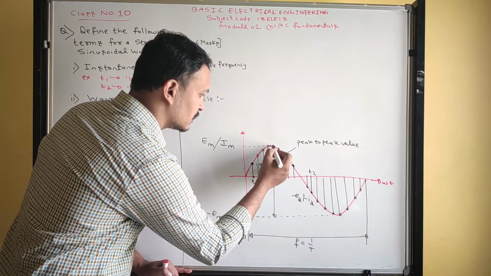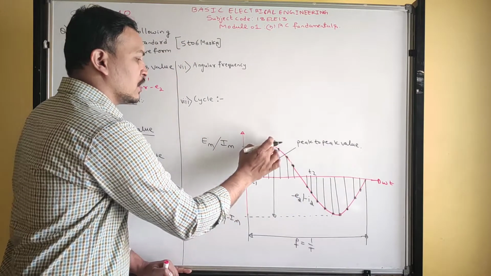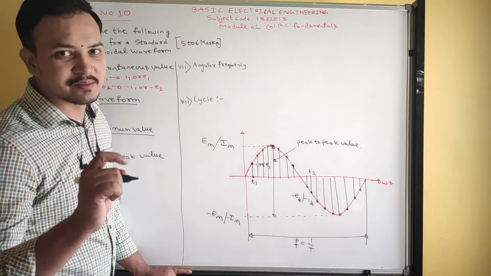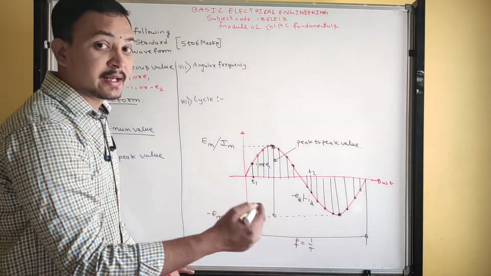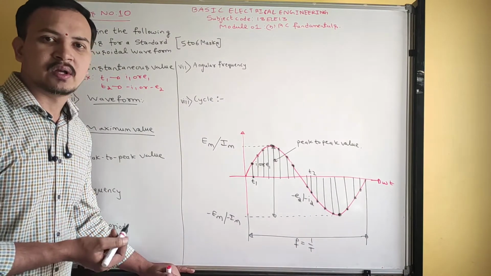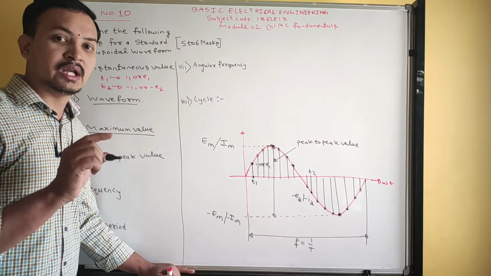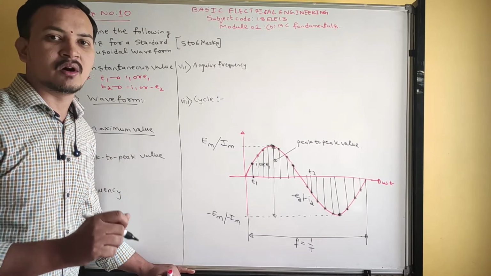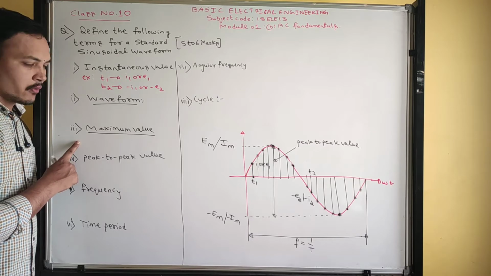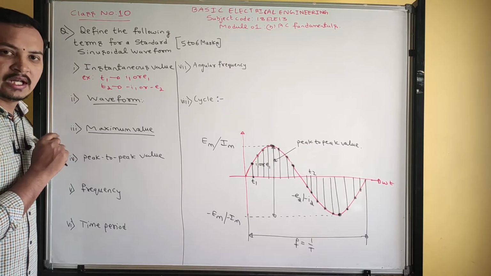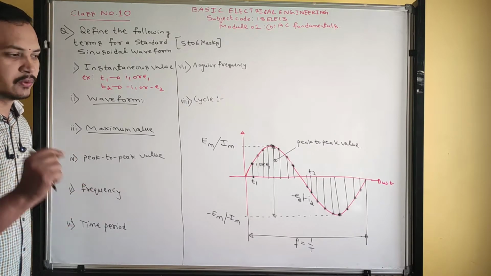See, at this instant, we get a maximum value Im or Em. So in a positive half cycle, the value occurs only once. What is that value? Maximum value. Similarly, in the negative half cycle, this is the value that occurs only once. The rest of the other values occur twice. The value which occurs twice is not maximum value. The value which occurs only once in each half cycle is called maximum value. Please write down: the value of an alternating quantity that occurs only once in each half cycle is called maximum value.